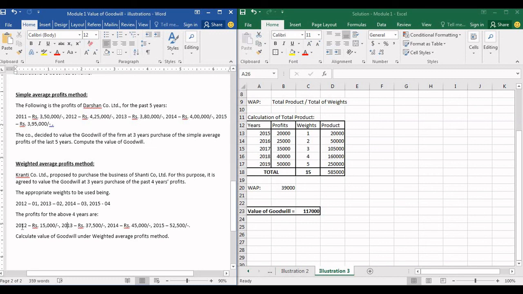You have to assign weights on the basis of years, occurrence of the year. 2012 will get 1, even if this is not given. 2013 will get 2. 2014 will get 3, and 2015 will get 4. Now if you observe, the profits are in ascending order. They are increasing. For 2012 15,000, 2013 37,500, 2014 45,000, 2015 52,500. Calculate value of goodwill under weighted average profits method.